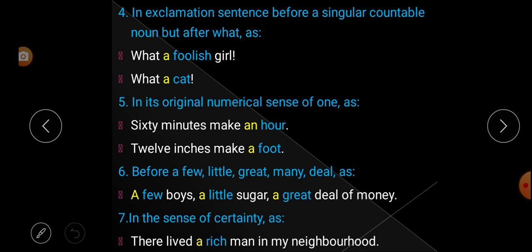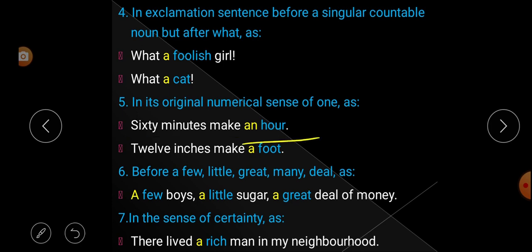Next is rule number 5. In its original numerical sense of 1. Look at the example below: 60 minutes makes an hour. It is its original numerical sense.